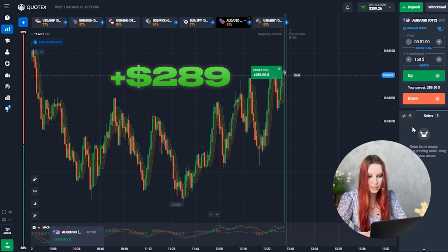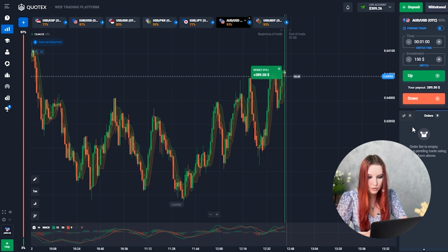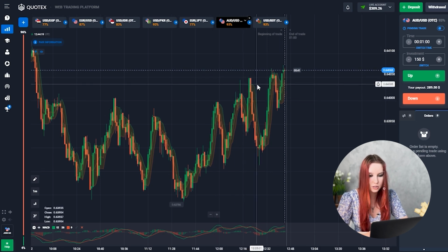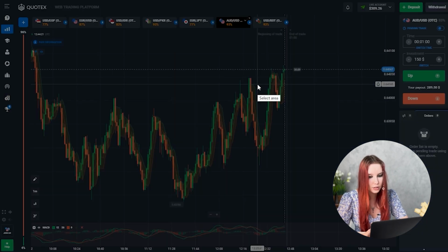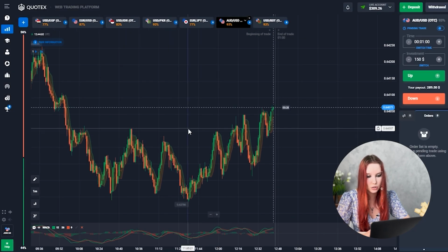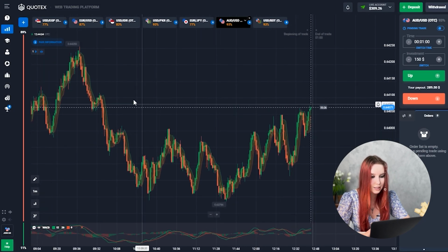Guys, as you can see again, 1 minute was enough time to make a profit. Yes, look, there's a small upward price channel forming here, and when the price reaches the lower and upper level of this channel, the price of course starts its downward movement. As you can see, the price has reached the upper level, but I think that the price will still continue its upward movement to about this level. So I suggest you go back a little bit later and see what's going on here.